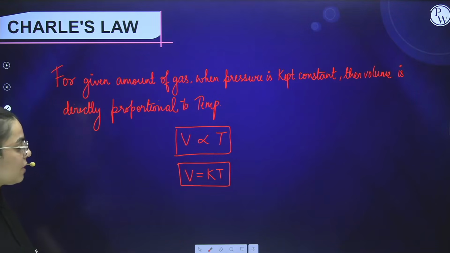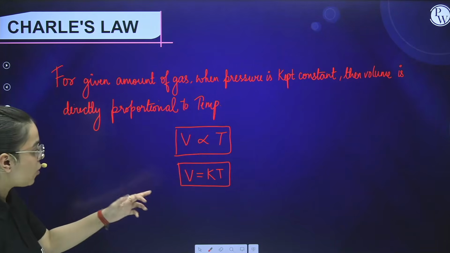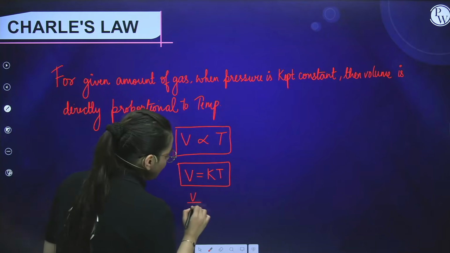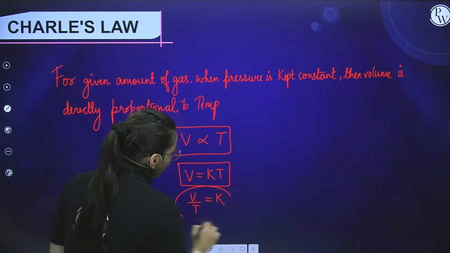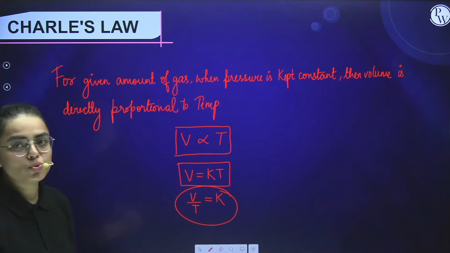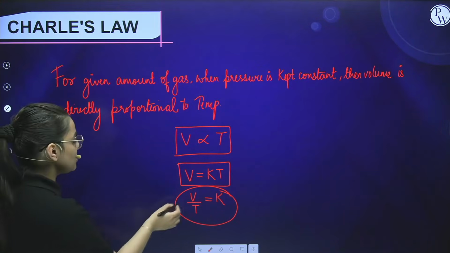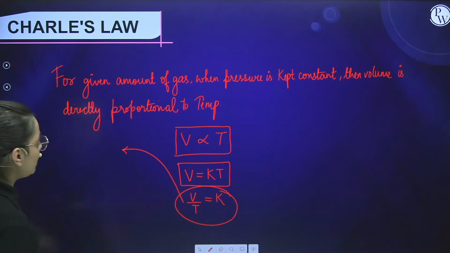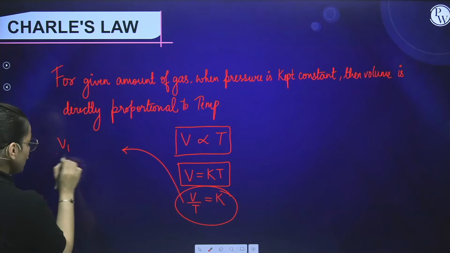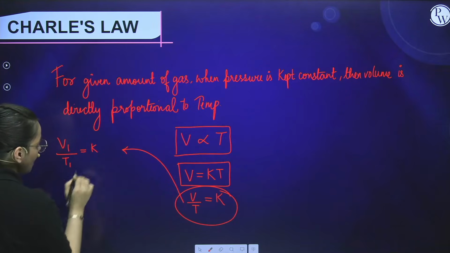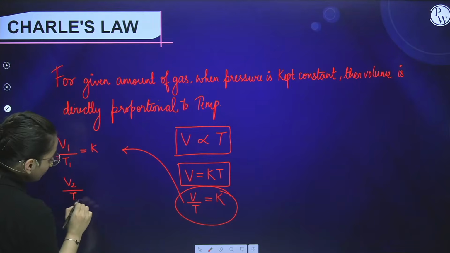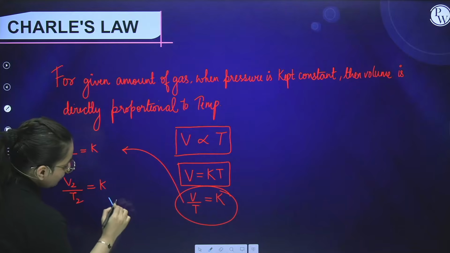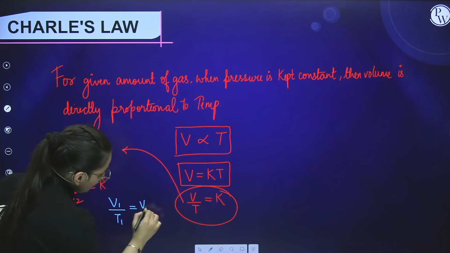Now if I take this T over here, I get V by T is equal to K. Now, for two situations, just as I did in the previous case with P1 V1 is equal to P2 V2, I can write for the first situation V1 by T1 is equal to K, and for the second situation V2 by T2 is equal to K. Comparing both of these, V1 by T1 is equal to V2 by T2.